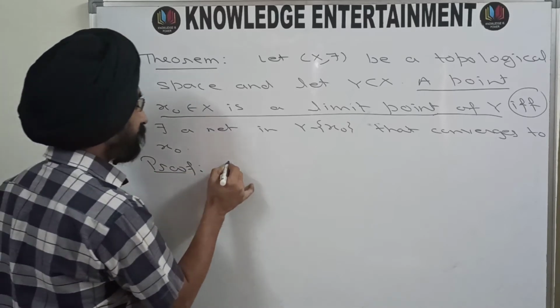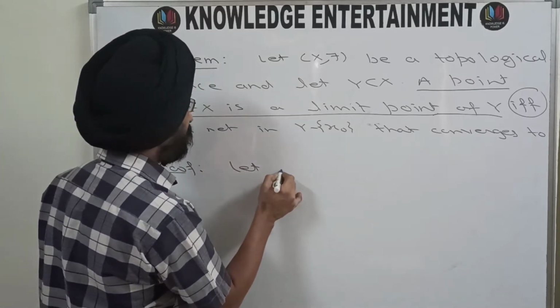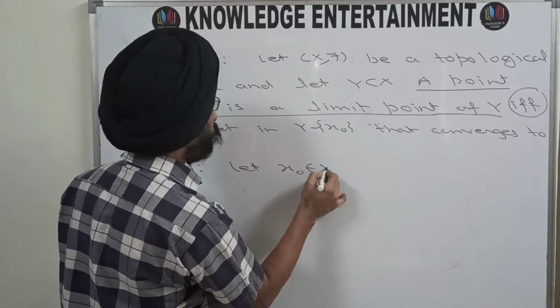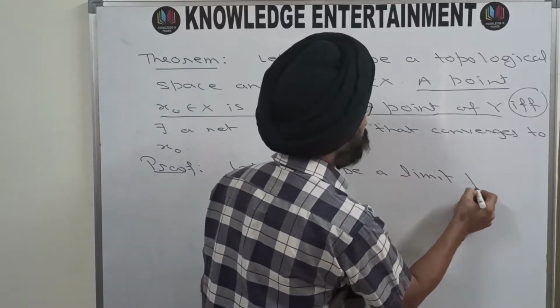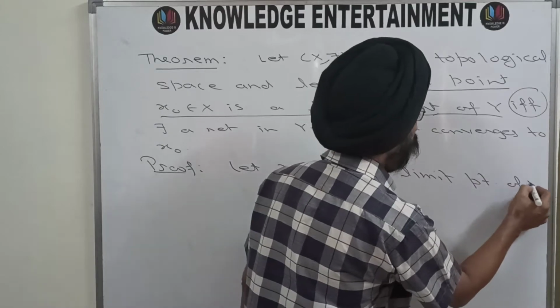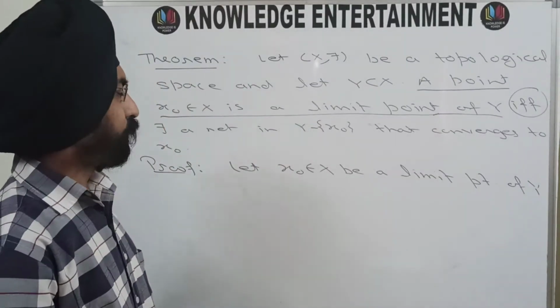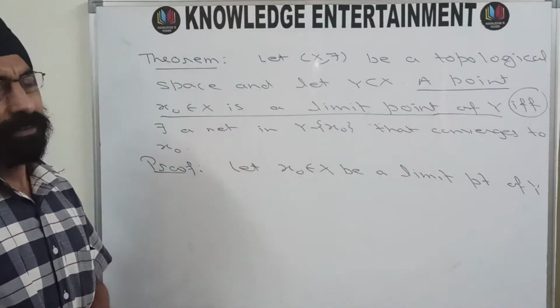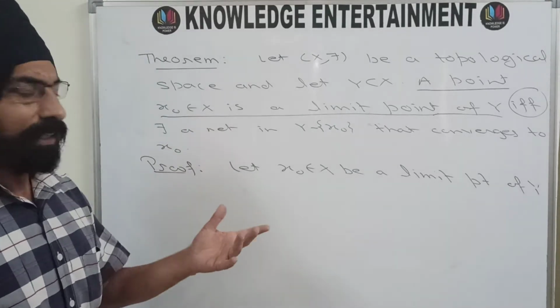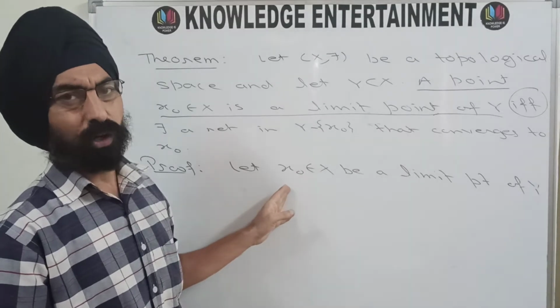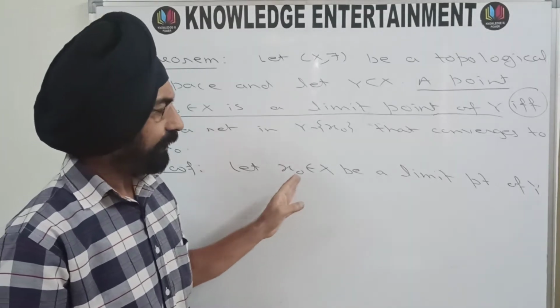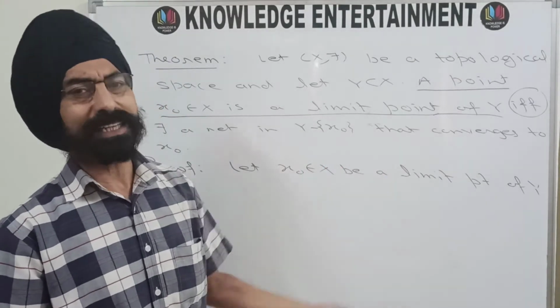So let X naught belonging to X be a limit point of Y. Then definitely, since X naught is a limit point of Y, every neighborhood of X naught will have at least one point of Y other than X naught.